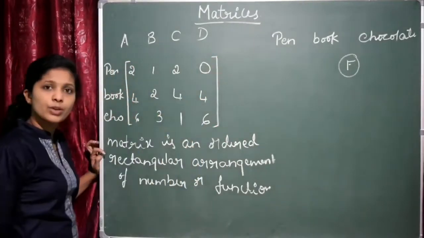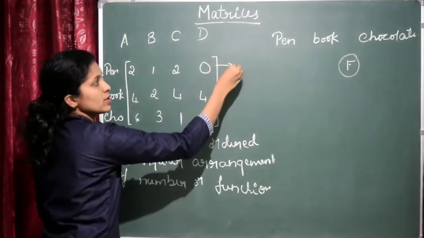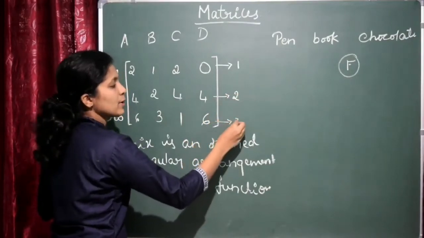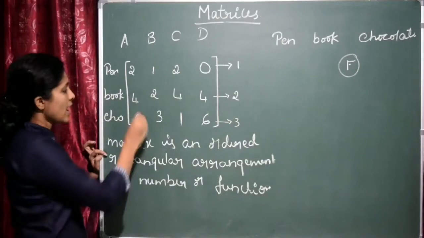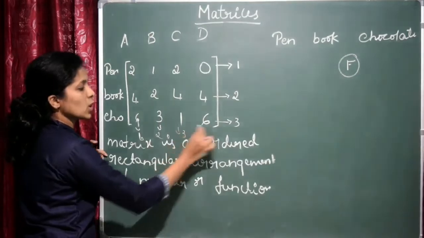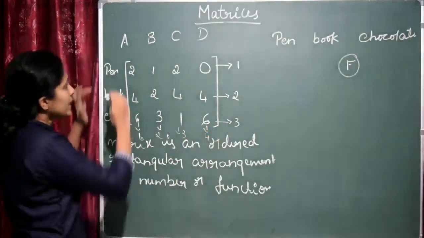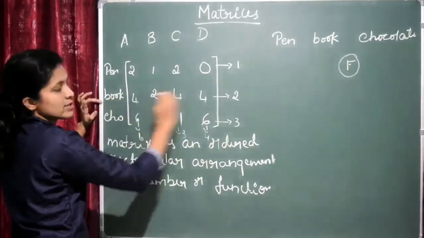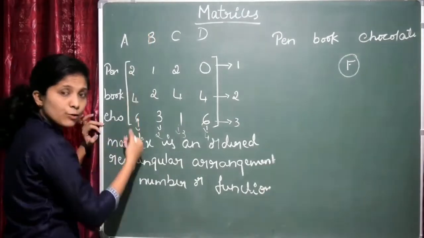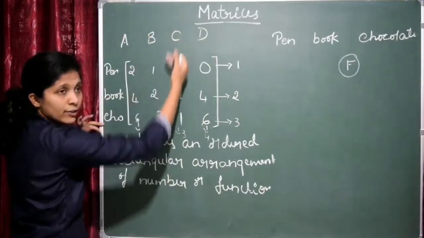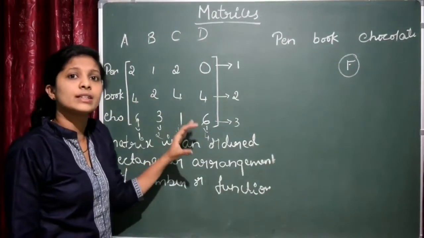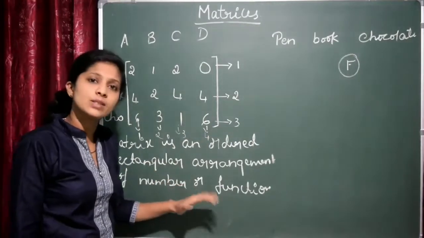Here, can you say how many rows are there? This is the first row, this will be the second row and this is the third row. Number of rows is here 3. Number of columns: this is the first column, this is the second column, this will be the third column and this will be the fourth column, right? Here, if you add, this is the number of pens, this is the number of books and this is the number of chocolates. Here the requirements of A, here the requirements of B, this is the requirement of C and this is the requirement of D, right? So a matrix is a rectangular arrangement of the numbers or functions.